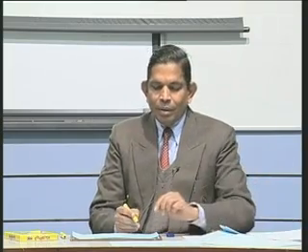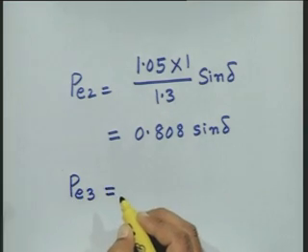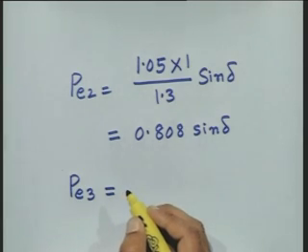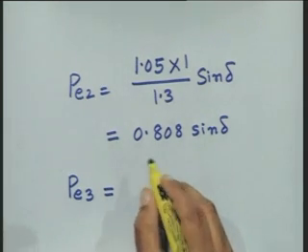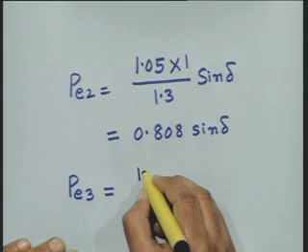Now we can very easily obtain the post fault power angle characteristic. Under the post fault condition, one of the transmission lines is cleared or removed, and therefore the reactance connecting the two nodes, the internal voltage of the synchronous generator and the infinite bus voltage, comes out to be 0.7.